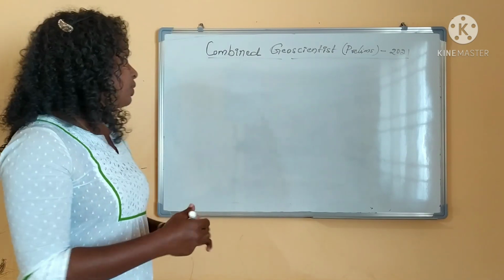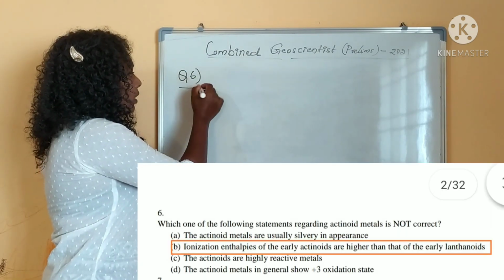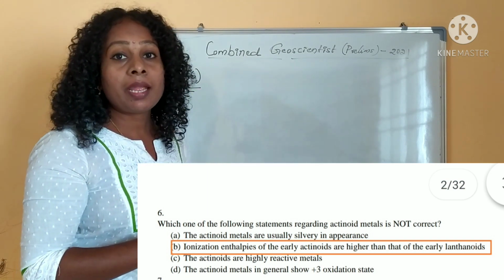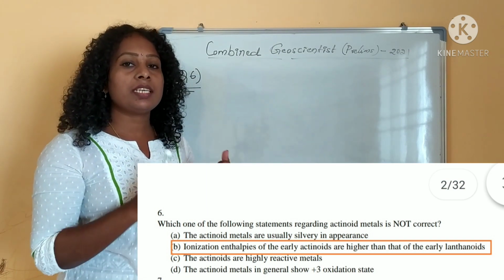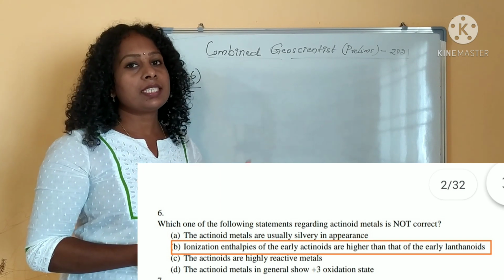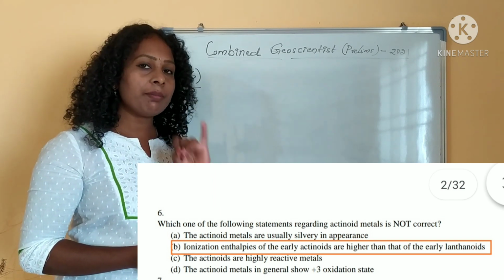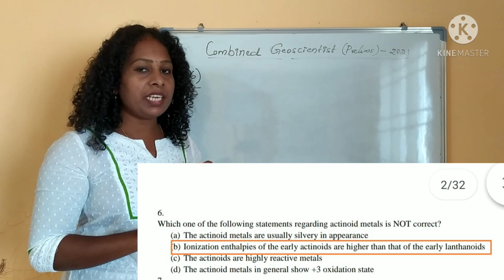So what is your question number 6? Which one of the following statements about actinoids is not correct? The first statement is actinoids are silvery in appearance. That is very much correct. Actinoids are silvery in appearance.